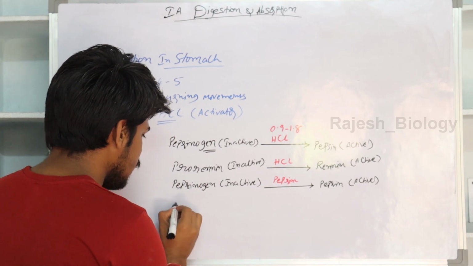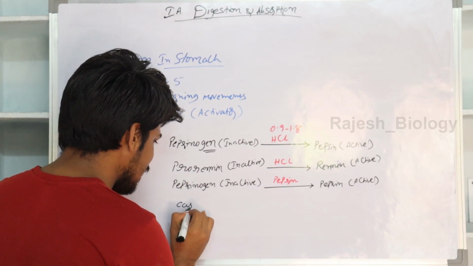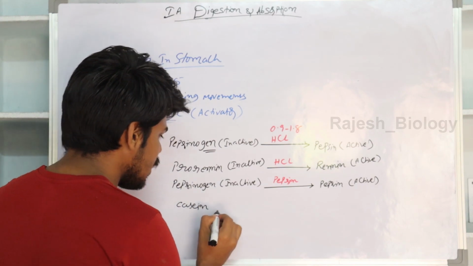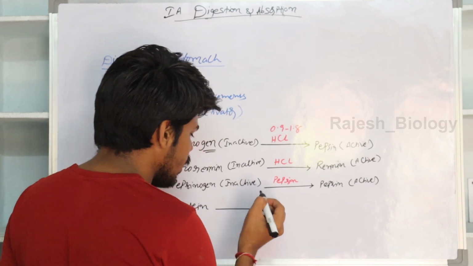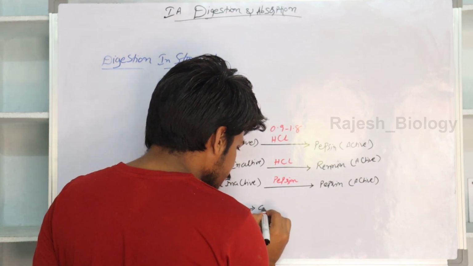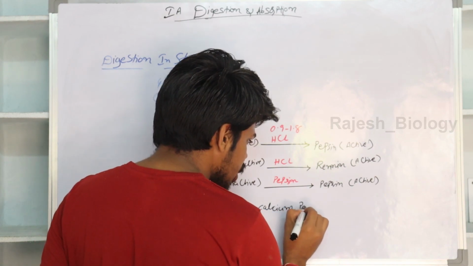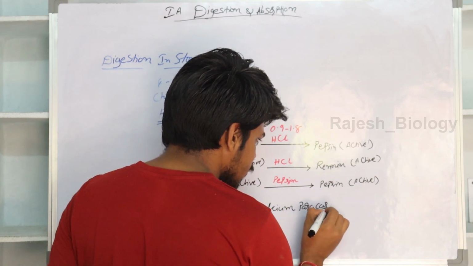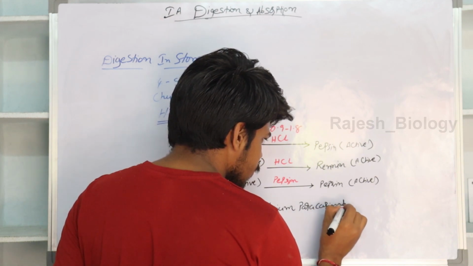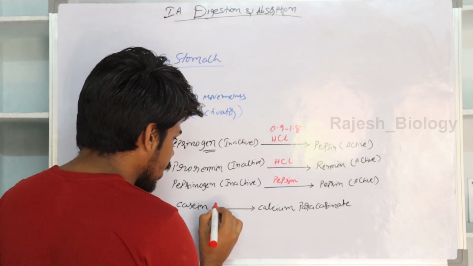There is a milk protein known as casein. That casein is converted into calcium paracaseinate in the presence of renin.